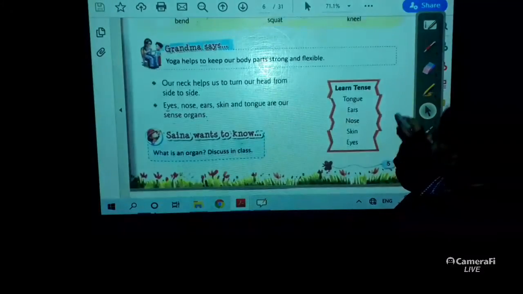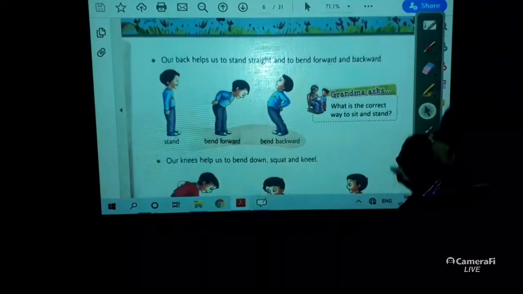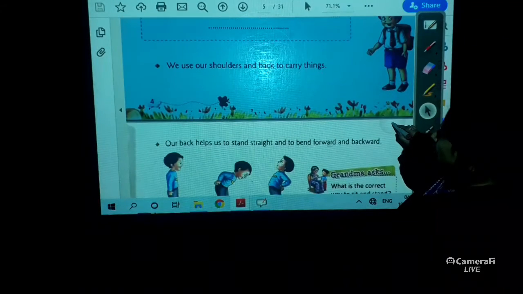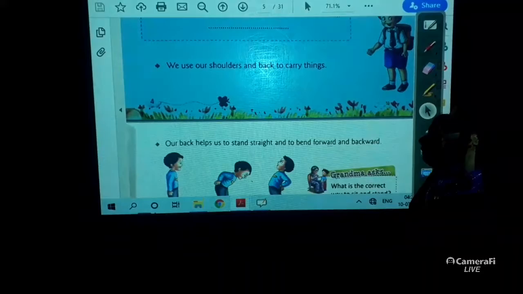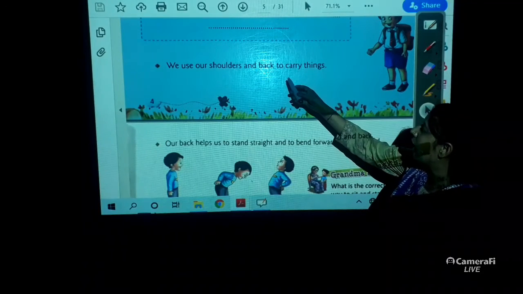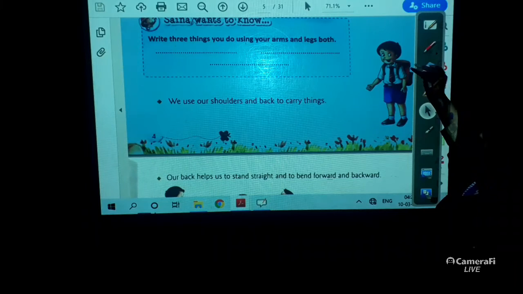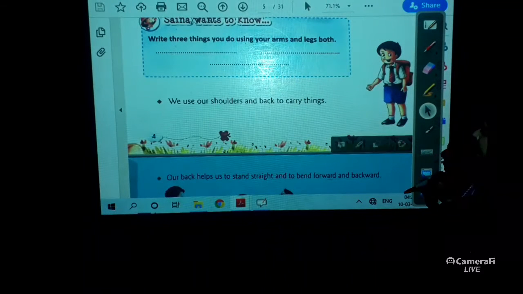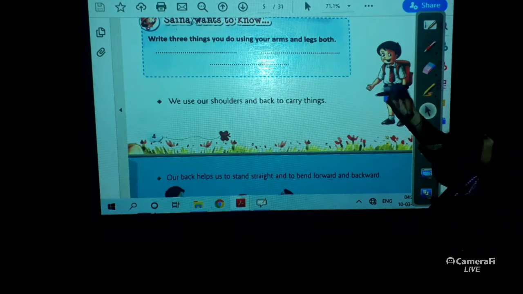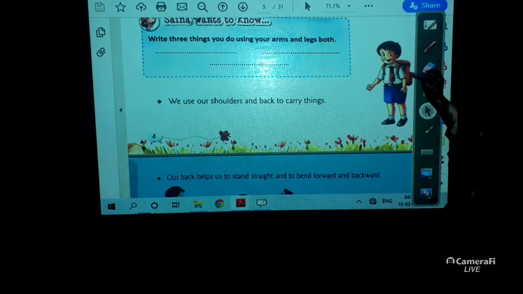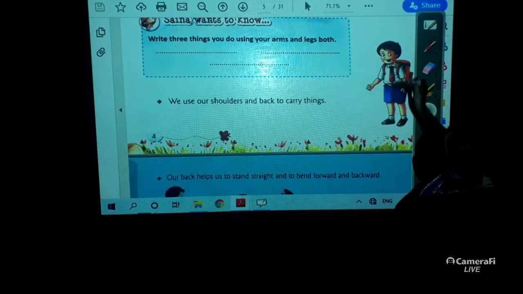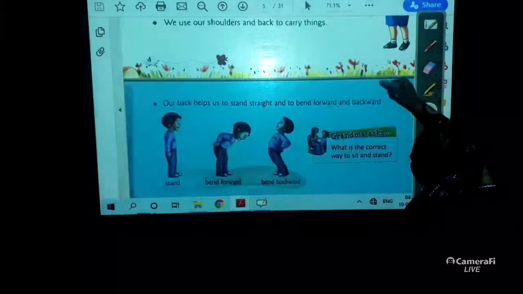Now, coming to our next point, here one line is there that we use our shoulder and back to carry things. Suppose this boy is carrying his school bag. Why is he carrying his school bag? He wants to go to school, so he is carrying his school bag. He is using his shoulder and back to carry it.